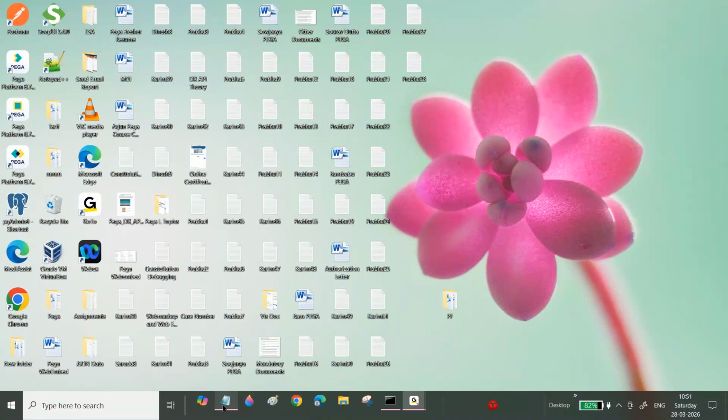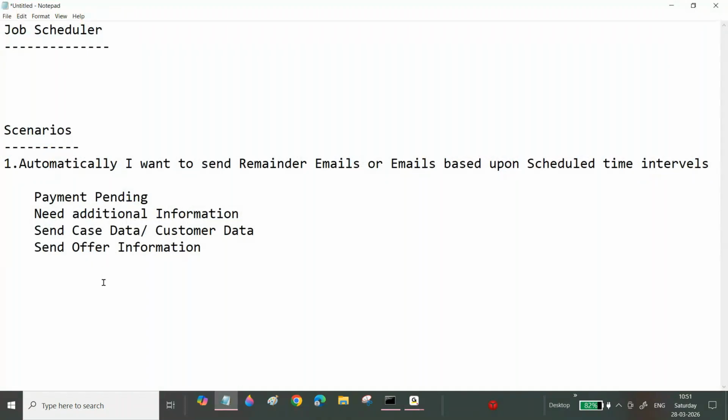Now see here, not only this one above, sir, we have staging tables, staging database tables.